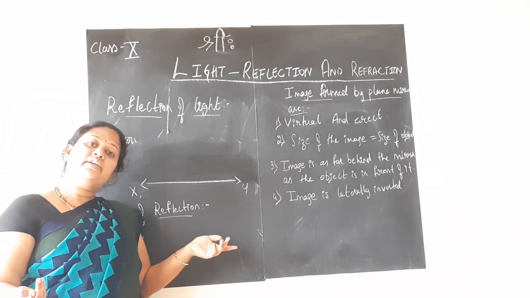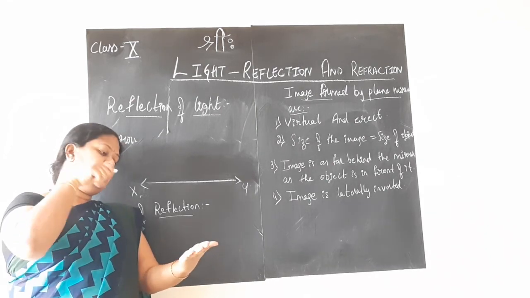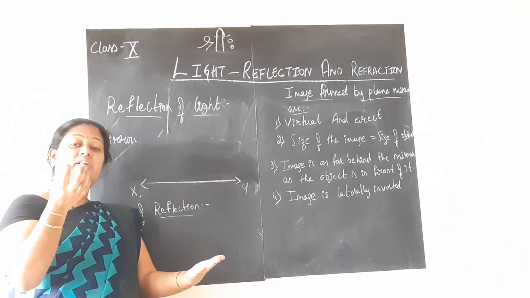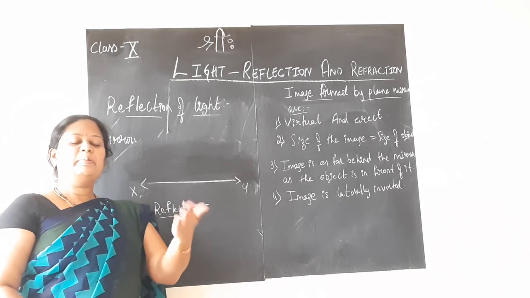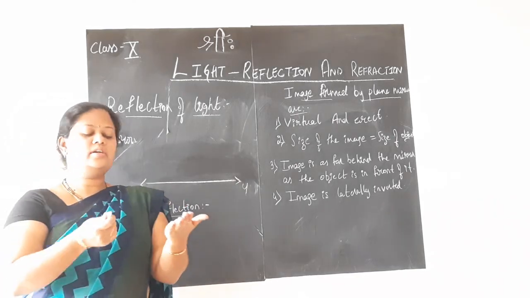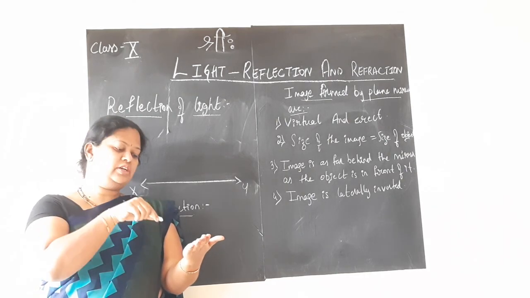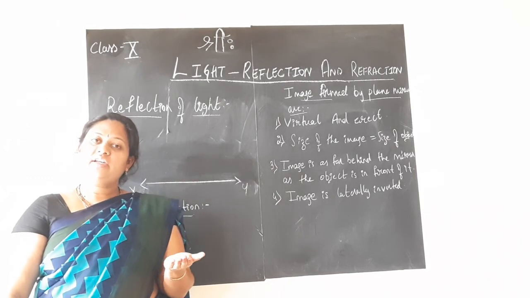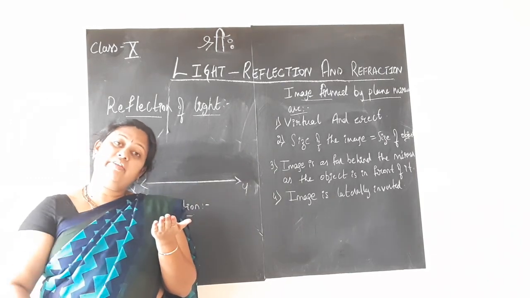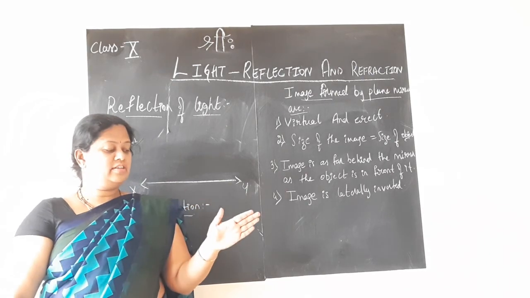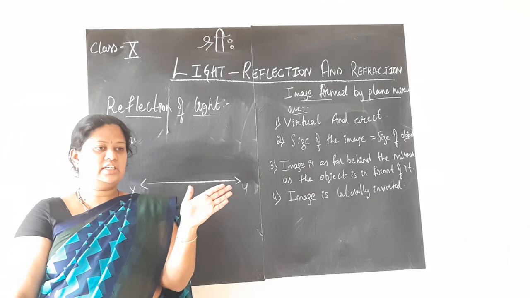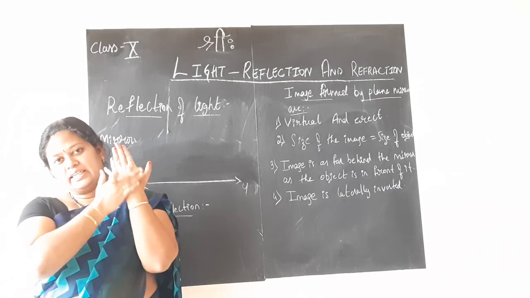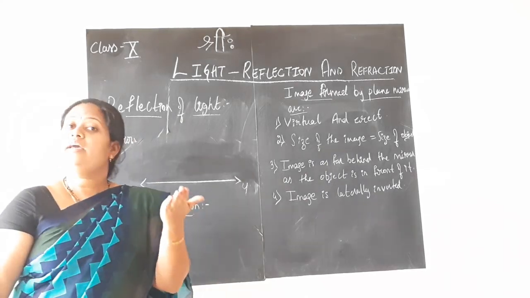Why should I consider a reflecting surface? Because, imagine this chalk is the torch now. I want the light from the torch to fall on my hand. So this hand itself will become the reflecting surface. Now imagine this mirror is kept as a reflecting surface. If I hold the mirror as a reflecting surface, this part of my hand we will consider as the mirror. If I'm holding like this, I can see my face, you imagine. The back part of the mirror, that is this part of my hand, is silvered or polished, we shall imagine.